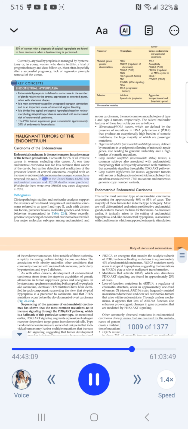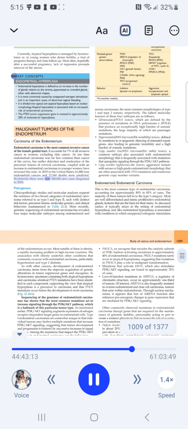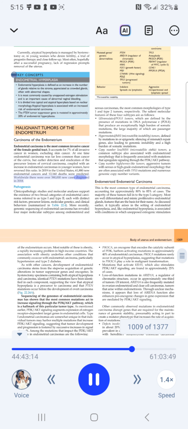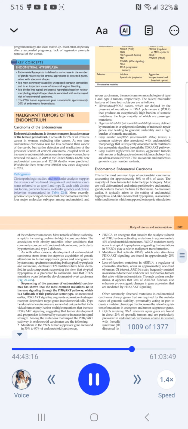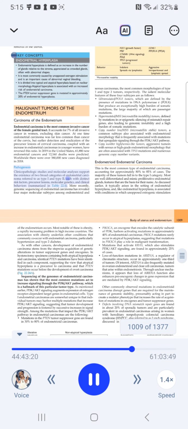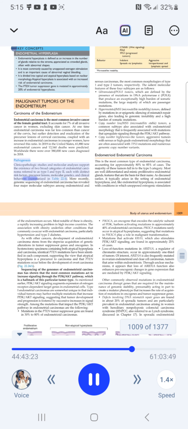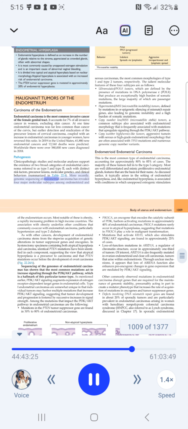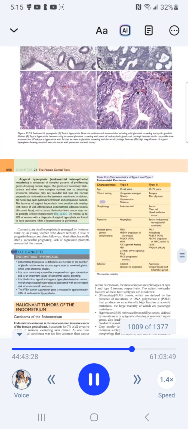In 2019 in the United States, 61,880 new endometrial cancers and 12,160 deaths were predicted. Worldwide, there were over 380,000 new cases diagnosed in 2018. Pathogenesis: clinicopathologic studies and molecular analyses support the existence of two broad categories of endometrial carcinoma referred to as type I and type II, each with distinct risk factors, precursor lesions, molecular genetics, and clinical behavior, summarized in Table 22.4. More recently, genomic sequencing of endometrial carcinoma has revealed four major molecular subtypes among endometrioid and serous carcinomas.